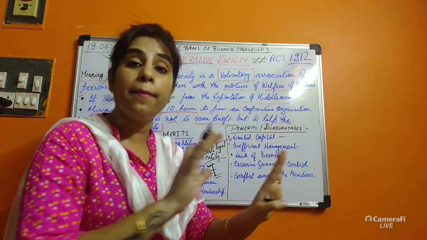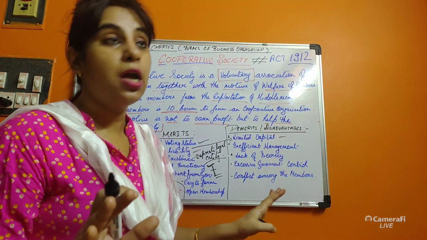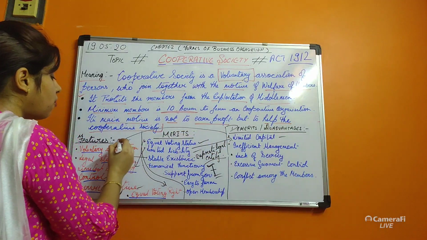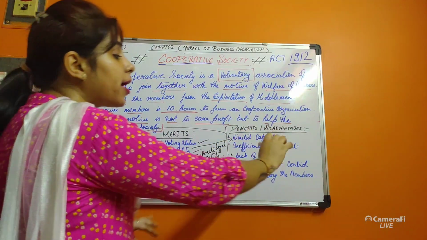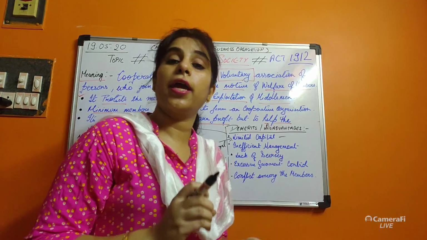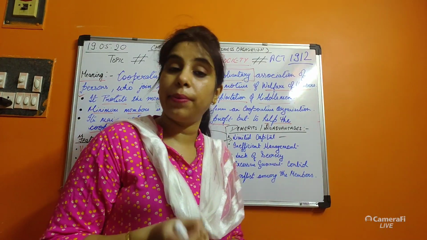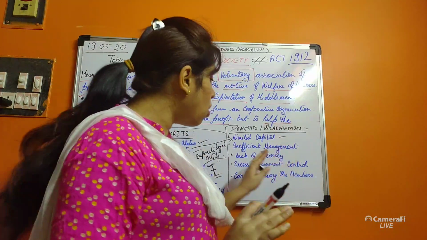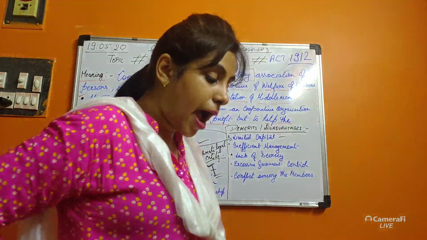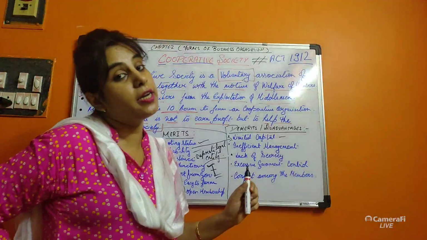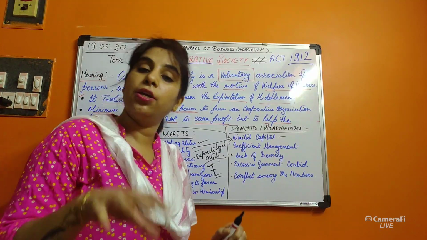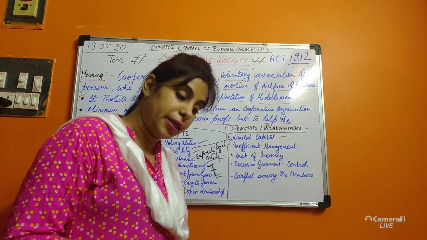There is no compulsion of contribution, no compulsion of bringing the capital, and no compulsion on how much to bring, so it is limited capital. With limited resources, the rate of return is also limited.